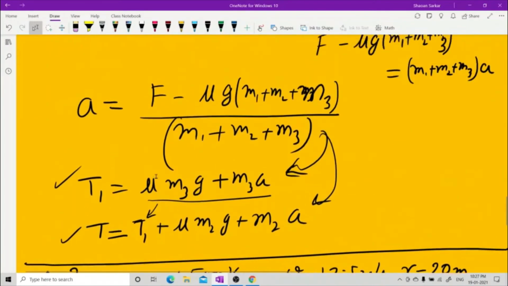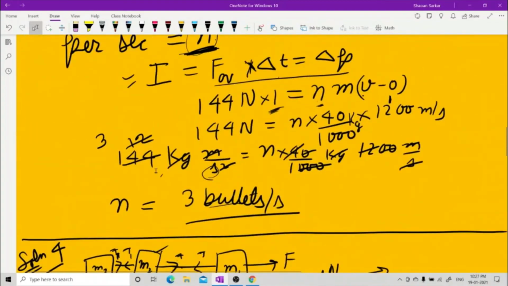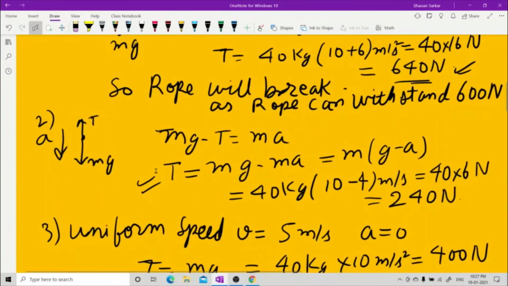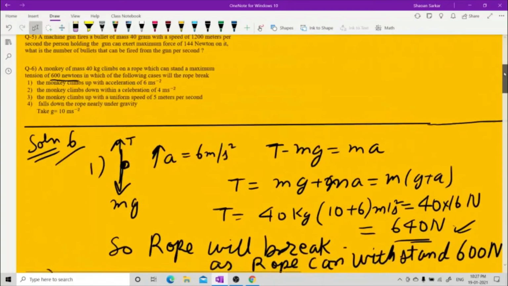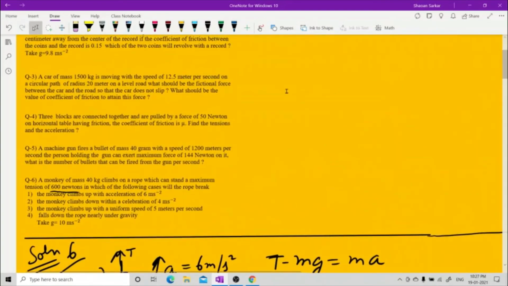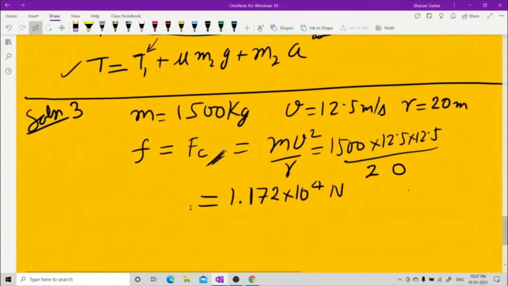Now what are they asking, let me check. They are asking me, frictional force I have found, what should be the value of the coefficient of friction? Now I will have to do this. Actually, that was in my mind, coefficient of friction. That's why I wrote mu mg earlier. So now your mu mg is equal to this quantity.